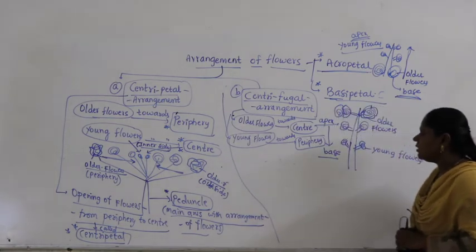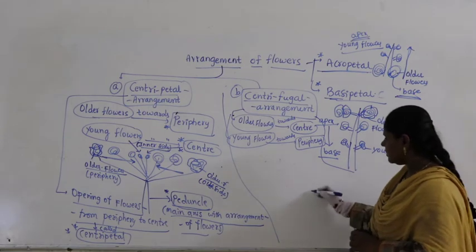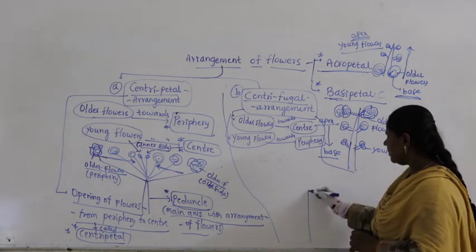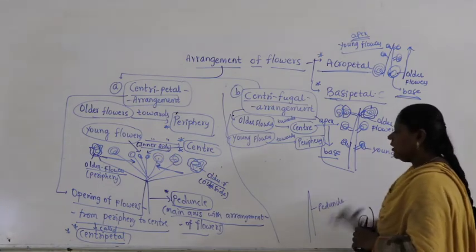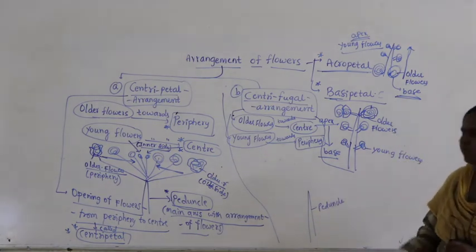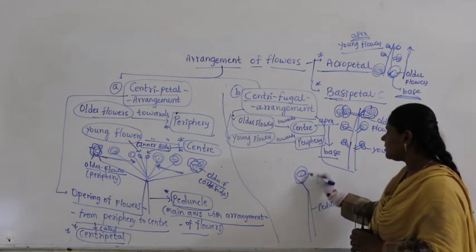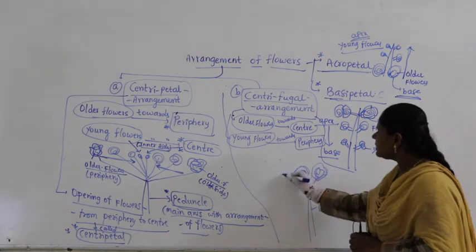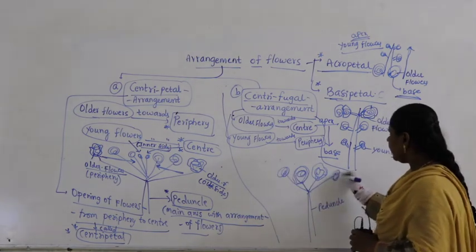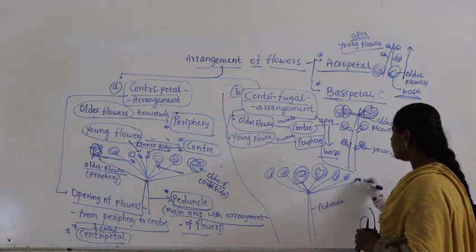So what do we say here? Now if you look, this is what I am just drawing here. As usual we write peduncle. Now what you can see here, at the center you find older flowers. So here you can see a bigger flower like this. You can find some big flowers here. As you go to the periphery, you find the flowers are very young. So here you can see buds.